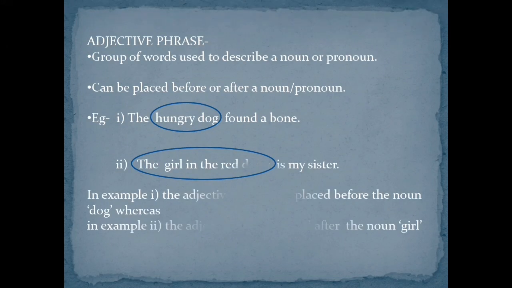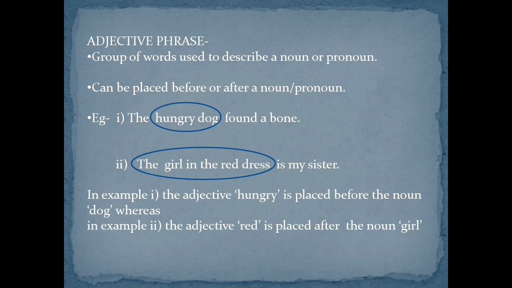The next type of phrase is the adjective phrase. Now an adjective phrase will basically describe a noun or pronoun. It will act as an adjective. It can be placed before a noun or even after a noun or pronoun. The hungry dog found a bone. Here the adjective phrase is the hungry dog, as it is describing the dog.